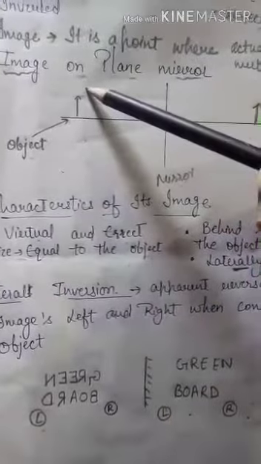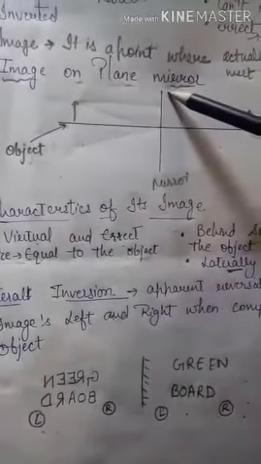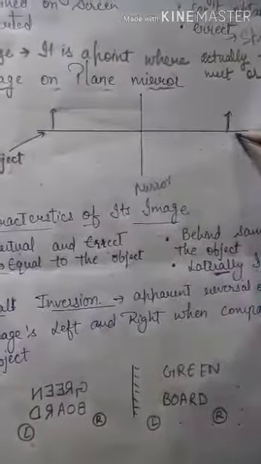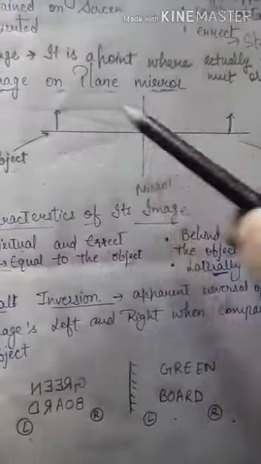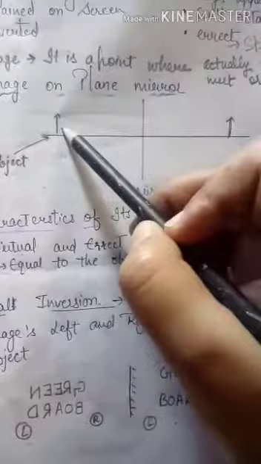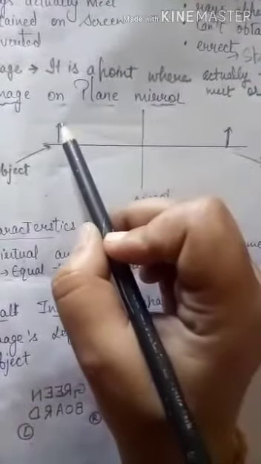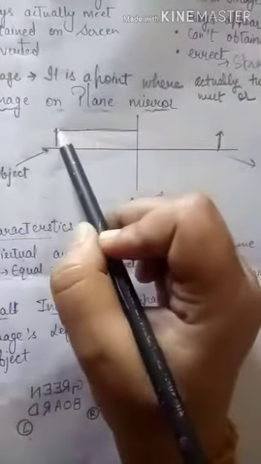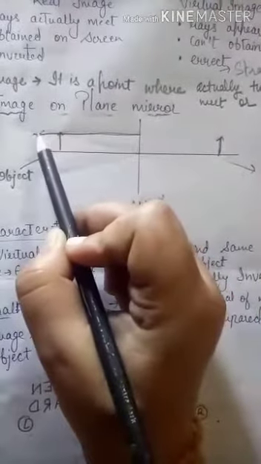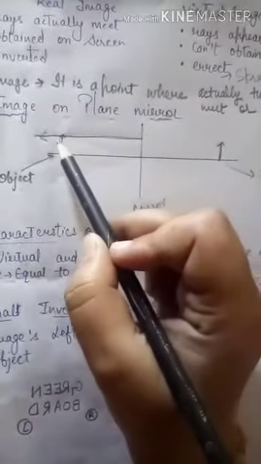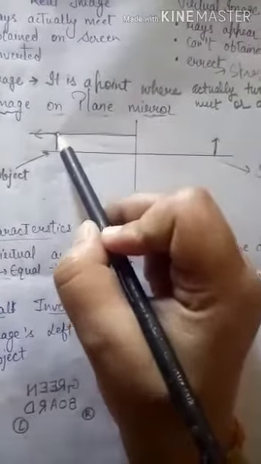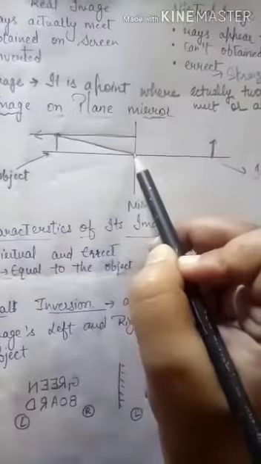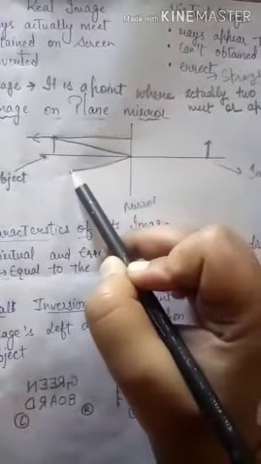Now, formation of image on plane mirrors. This is the axis. This is a plane mirror. Here the object is placed. When a ray from the object falls on the mirror, it gets reflected along the same path. And from the object another ray of light falls on a point and gets reflected